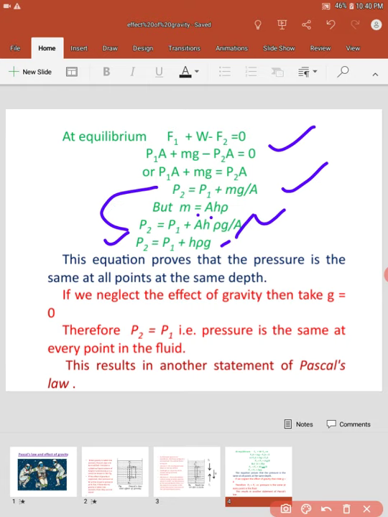If we neglect the effect of gravity, it means g is equal to 0, then P2 is equal to P1. Then it means the pressure is the same at every point in the fluid.